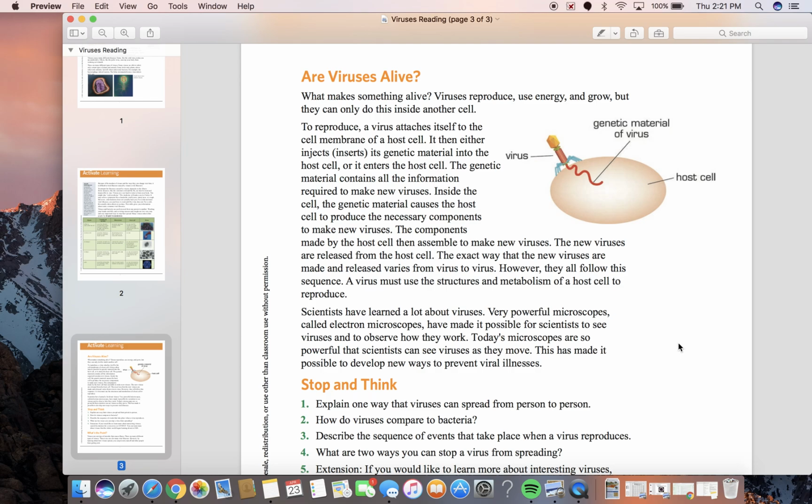Inside the cell, the genetic material causes the host cell to produce the necessary components to make new viruses. The components made by the host cell then assemble to make new viruses. The new viruses are released from the host cell. The exact way that the new viruses are made and released varies from virus to virus. However, they all follow this sequence. A virus must use the structures and metabolism of a host cell to reproduce.